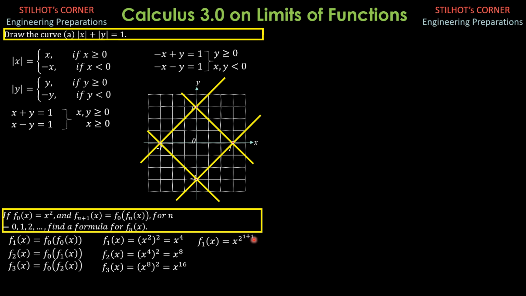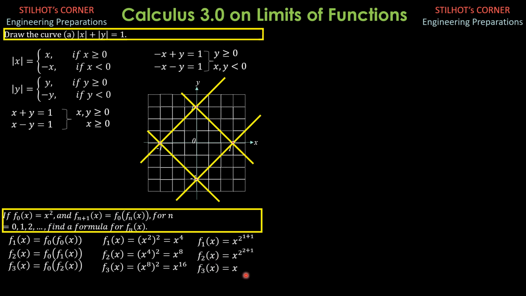So that is still x to the fourth. f2 of x is x to the 2, then raised to 2 plus 1. So that's why we have 2 to the 3, which is still 8, which satisfies this. 2 to the 1 plus 1 is 2 squared, which is x, so that becomes x to the 4th. So that is true after we test the function.